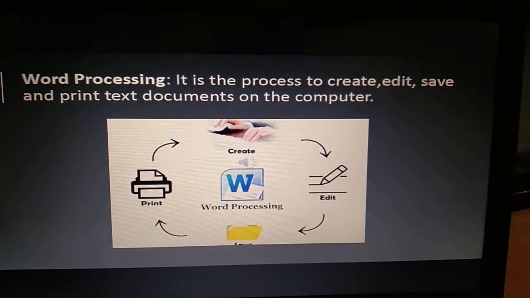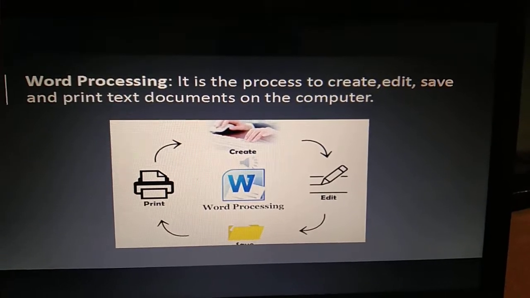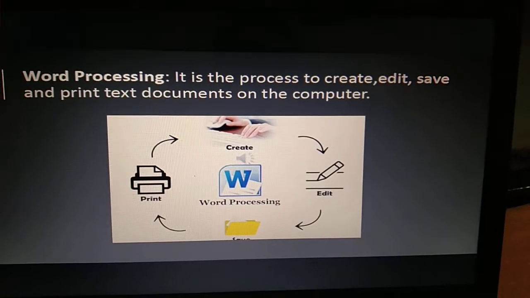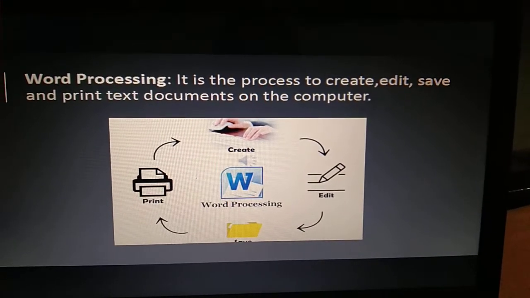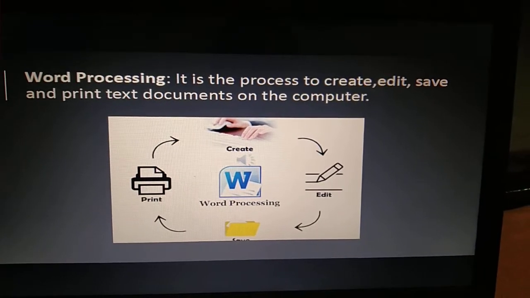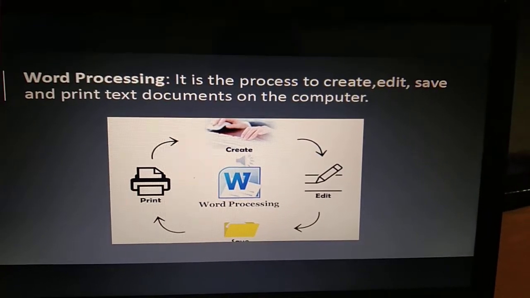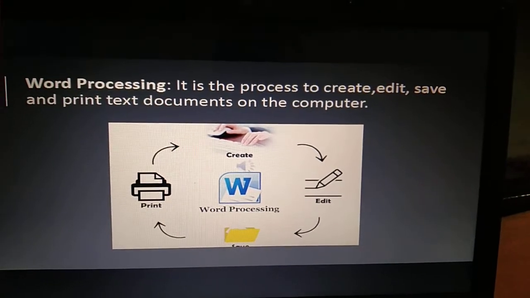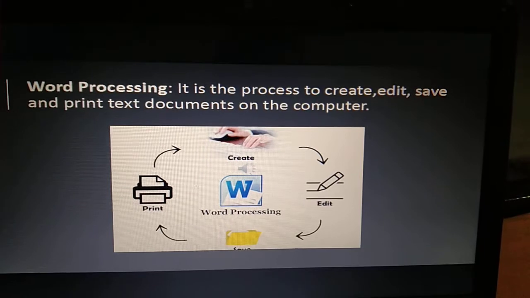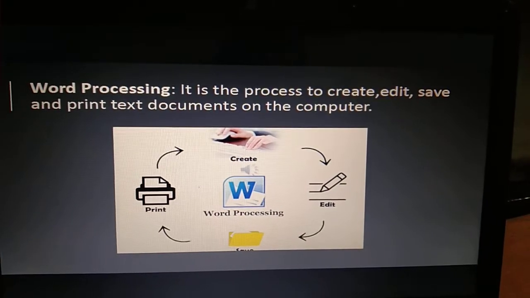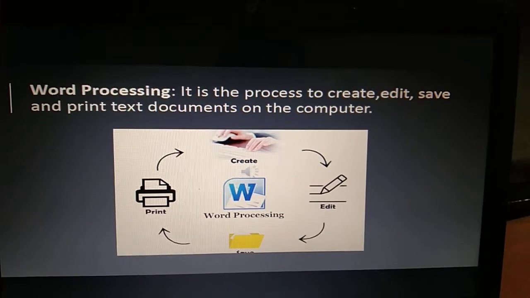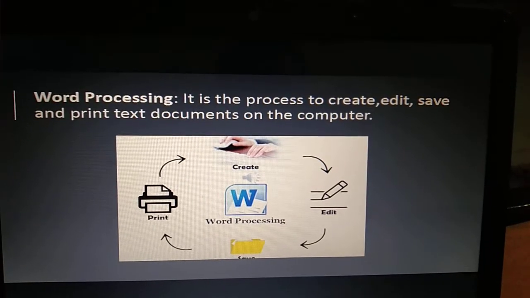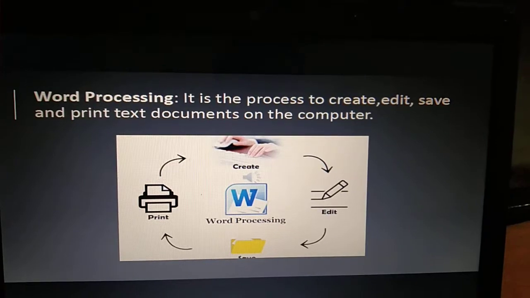So, if we want to write any type of text, we have to use word processing. Word processing is the process to create, edit, save, and print text documents on the computer. It is a very important technique, and the application software that is used to perform these tasks is called a word processor. Here, every single piece of information is touched by a word processor directly or indirectly.